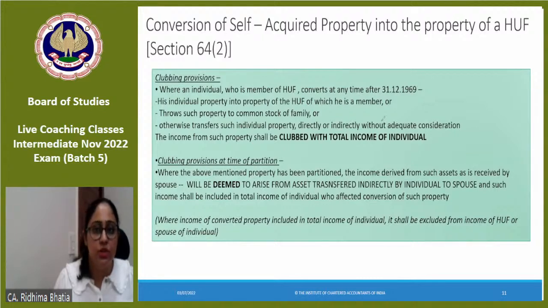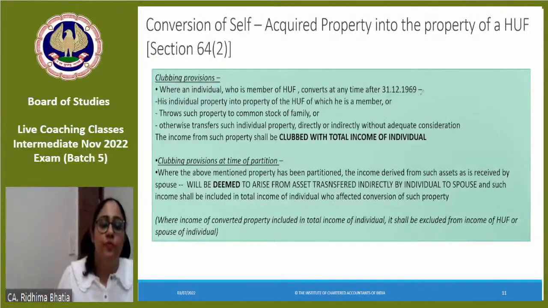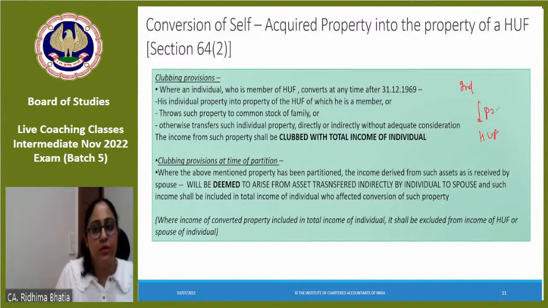यहाँ पे एक और चीज समझना. Now here we're talking about individual only, but from the point of view of HUF. If individual transfers a property to HUF, we are here talking about a property to HUF. Individual ने HUF के नाम पे property transfer कर दिया without adequate consideration.